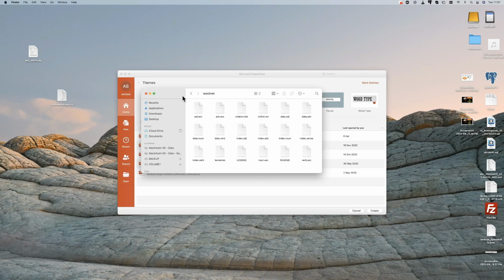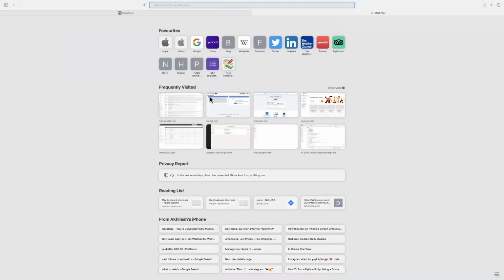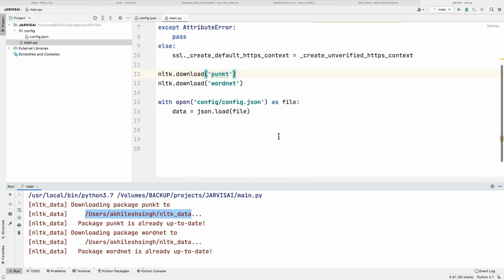Back, and this is the zip. When you unzip it, this is the folder, and here you will have all the files and all the data: verbs, adjectives, nouns. So this kind of data we have here. Let me close this and go back to our code.